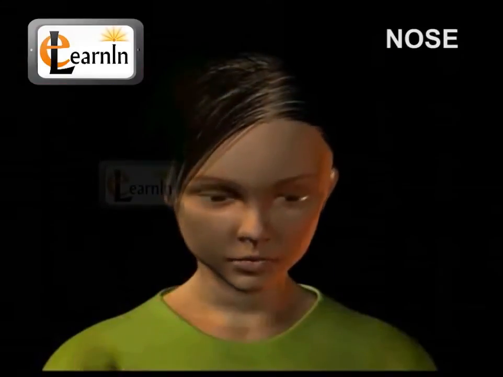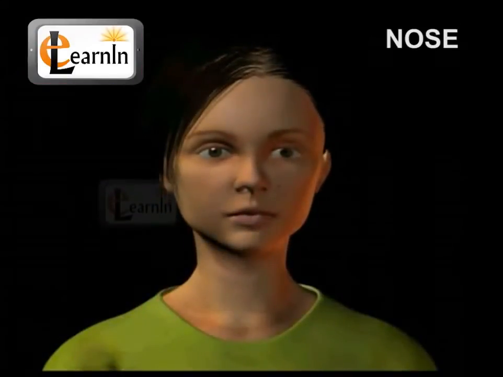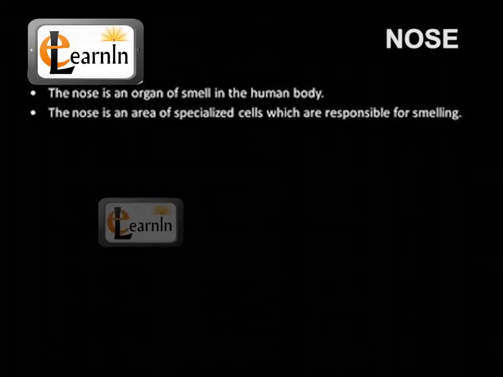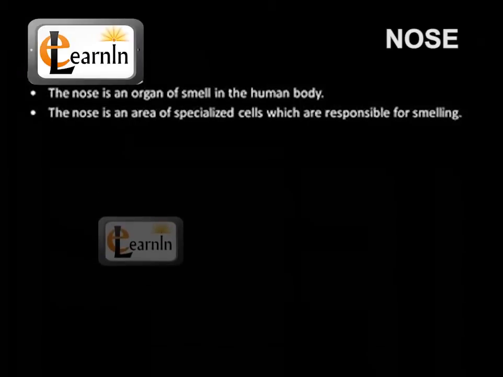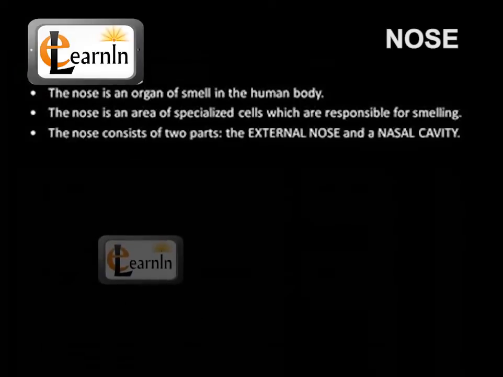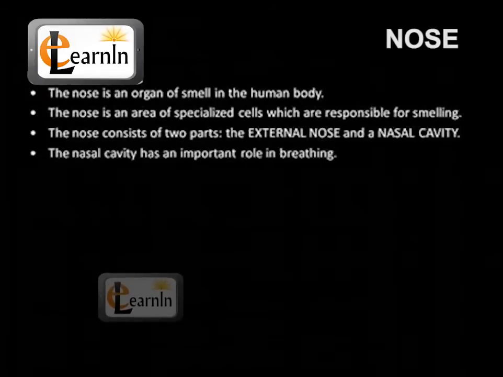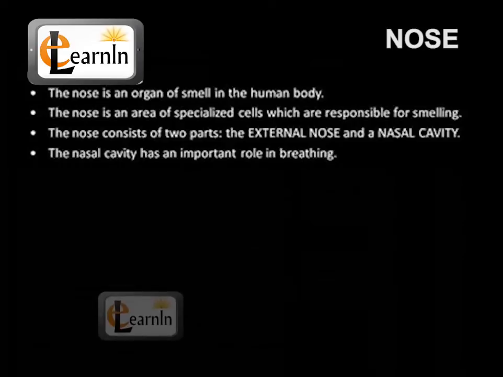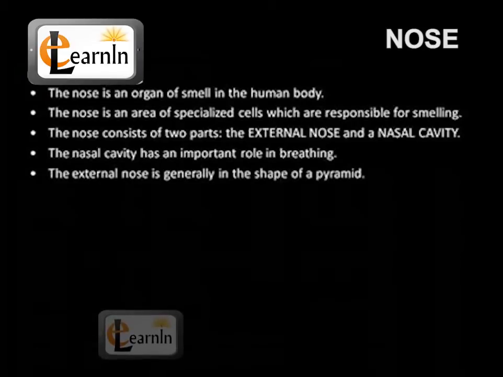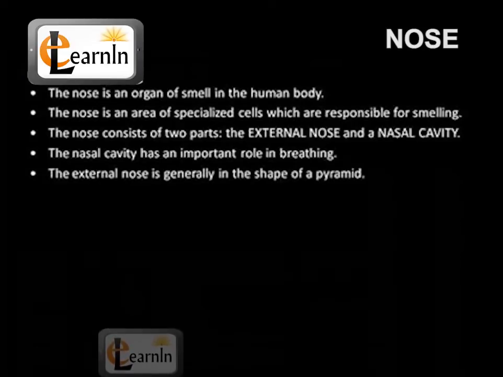The nose is an organ of smell in the body. The nose is an area of specialized cells which are responsible for smelling. The nose consists of two parts, the external nose and a nasal cavity. The nasal cavity has an important role in breathing. The external nose is generally in the shape of a pyramid.